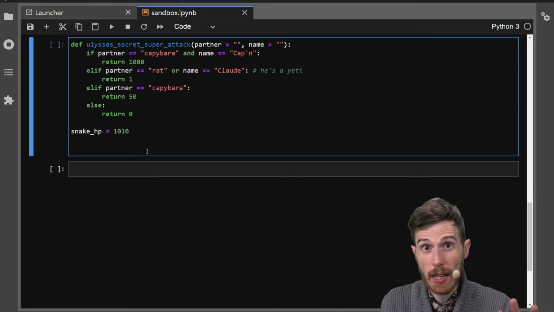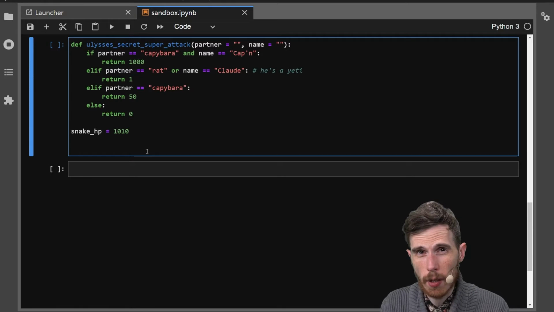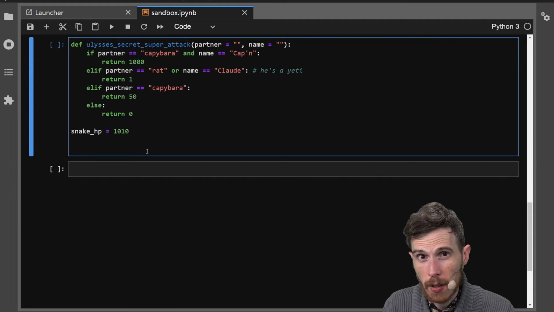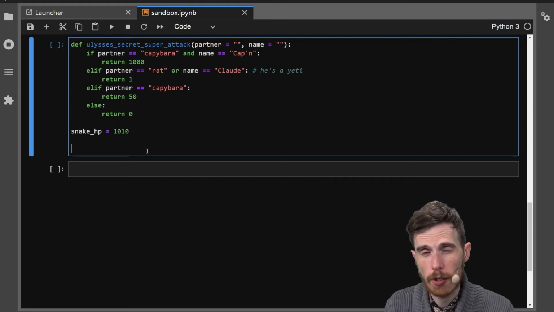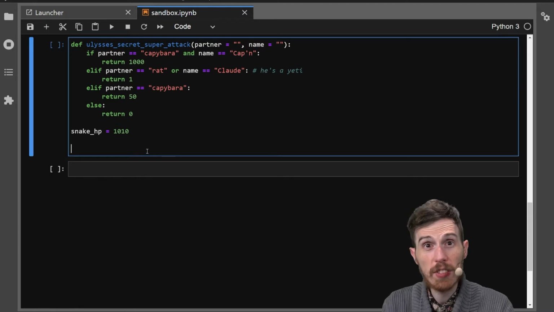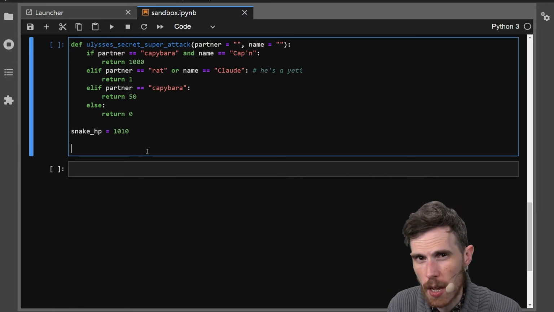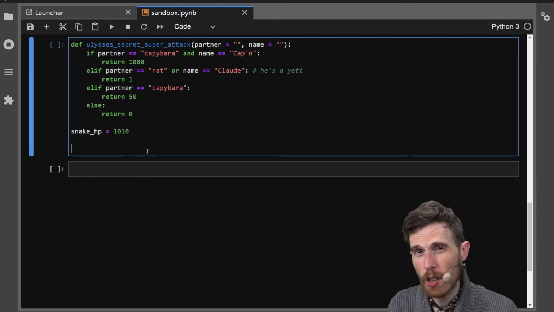So the snakes are back, and they're more powerful than ever. Now, Ulysses and his friends can't fell the beast in one shot, but what they can do is keep working at the snake until the snake finally chooses to give up. And we're going to use a loop to model that. We're going to demonstrate that by repeating instructions in order to show how Ulysses gets more than one chance. He's going to be tenacious. He's going to be persistent, just like I'm asking you to be, and he's going to eventually, hopefully, win the day. So let's have a look at what it looks like when we actually throw a while loop in at this problem.